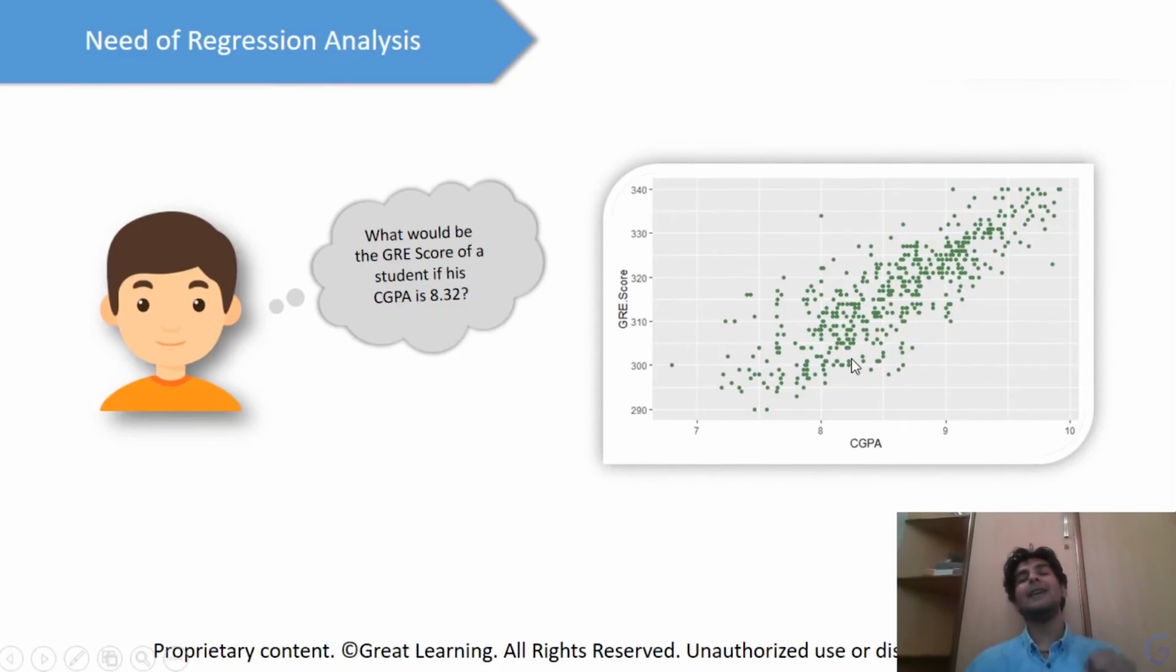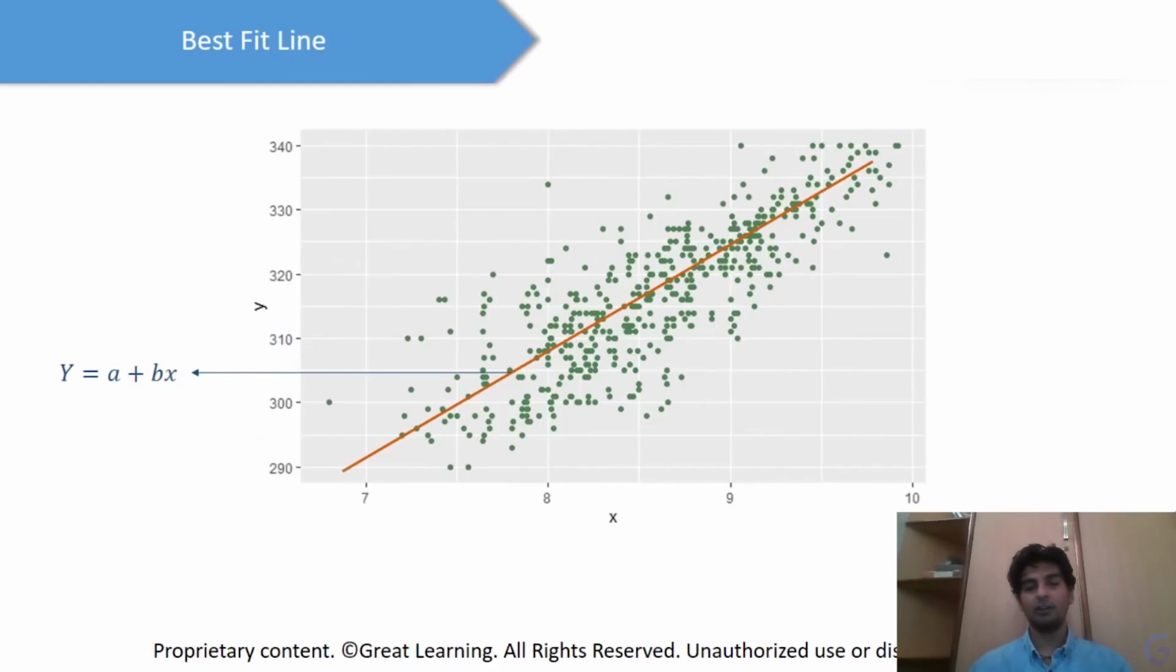Now, how would you exactly predict, when you know that the CGPA is 8.32? How would you predict what is the GRE score? So this is where we'll go ahead and use the concept of linear regression. So what we'll do is we'll go ahead and make a line over here, right? So we'll make a line.